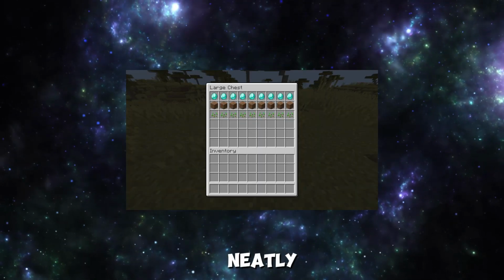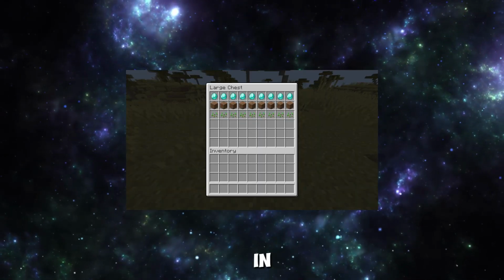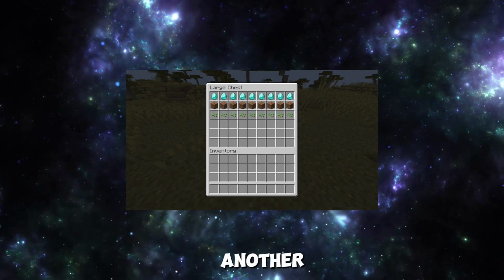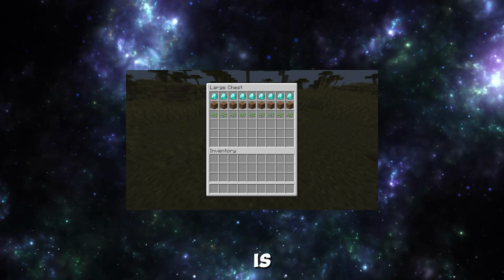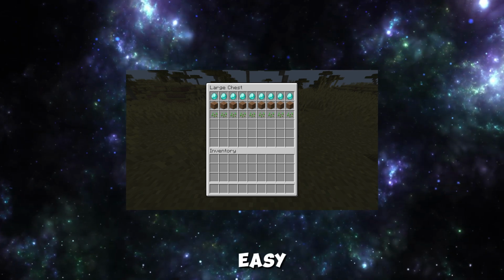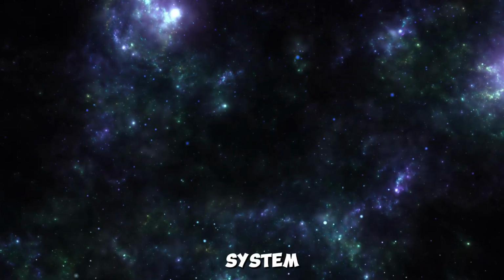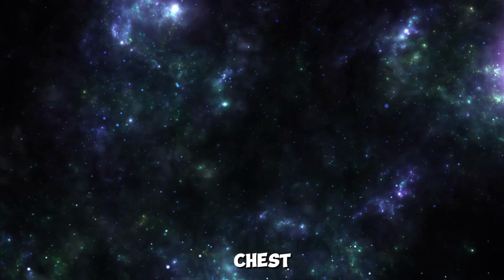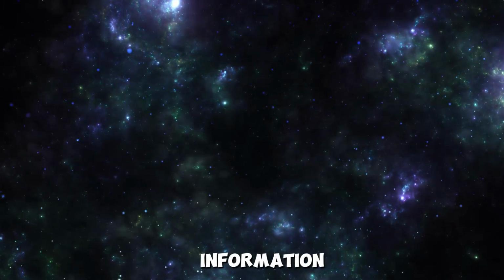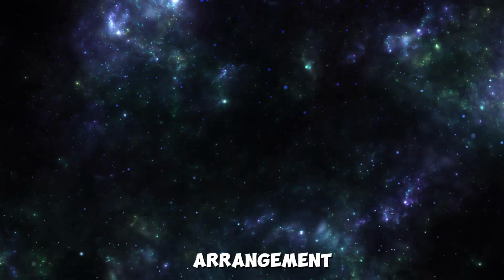If the chest is neatly organized, all diamonds in one row, all dirt blocks in another, the entropy is low, because it's easy to predict what's where. A high entropy quantum system is like that chaotic chest. You don't have enough information to know its exact arrangement.